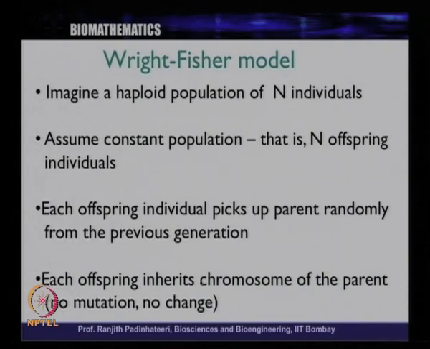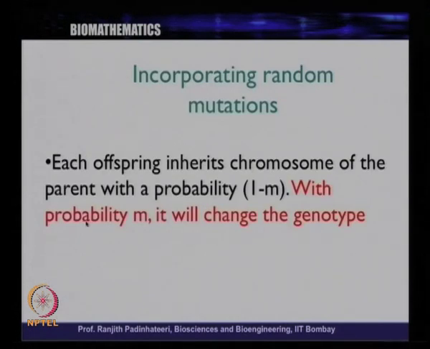So, let us say with probability m, the mutation happens. With probability 1 minus m, the mutation does not happen. So, we can just change one rule in this set of rules of the Wright-Fisher model, and then you can incorporate mutation. When we change this model, what we end up with is this. This is how you incorporate random mutations: each offspring inherits the chromosome of the parent with probability 1 minus m, and with probability m it will change the genotype.